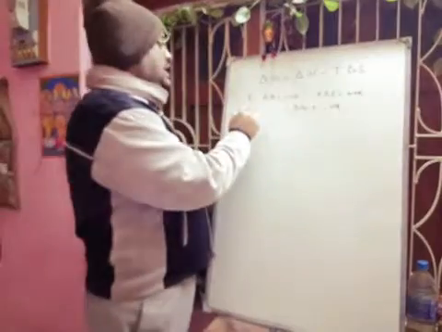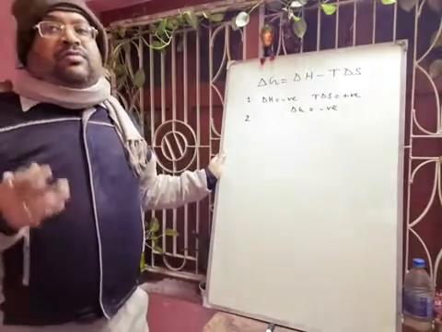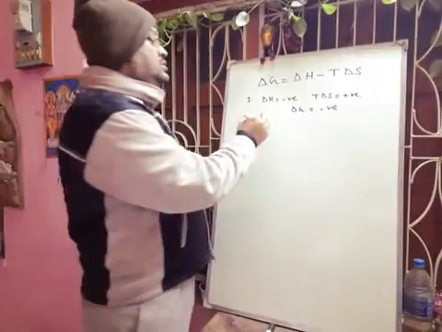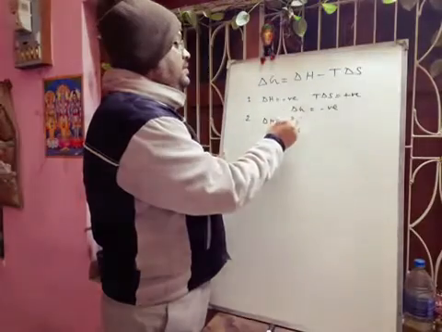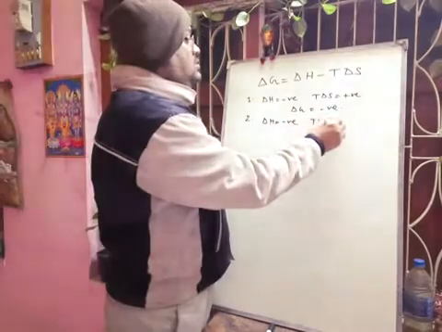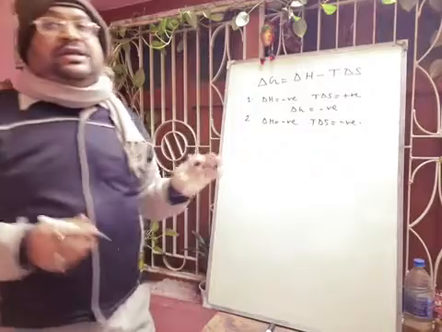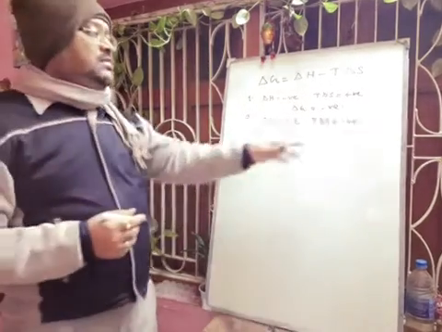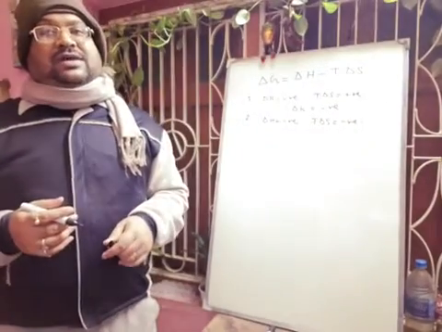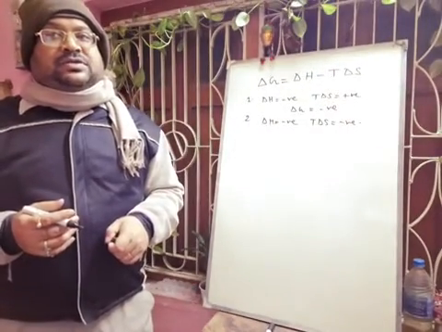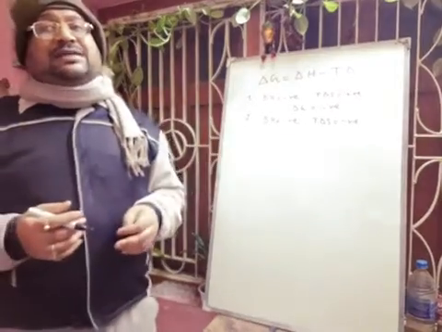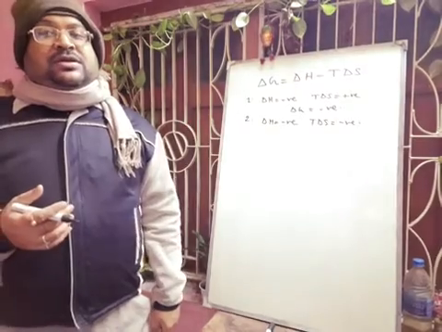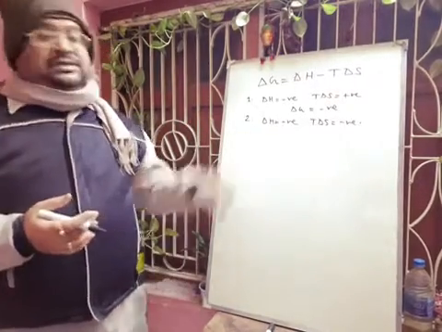Second case we will discuss: both delta H and T delta S are negative. So delta H is negative and T delta S is also negative. In this case, what will happen? Here the energy factor favors the process but the entropy factor opposes the process. The randomness here being negative means randomness decreases. So there may be three cases in this case.